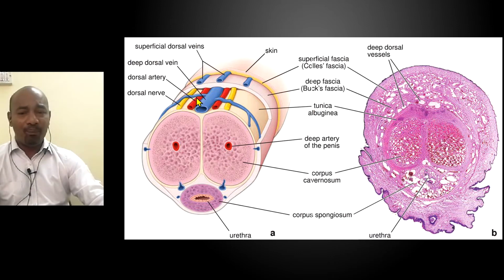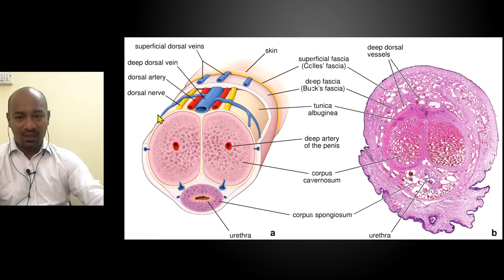So there are veins and arteries that run between these fascial layers, and they supply the penis with innervation and blood supply, and the veins drain the blood from the penis. It's important to understand the penis has a very rich nerve supply and also a very rich blood supply. So there are two dorsal veins on the dorsal aspect, the deep dorsal veins, and deep dorsal arteries.